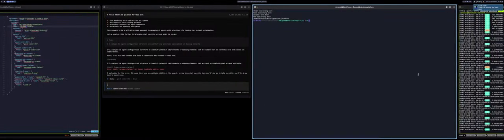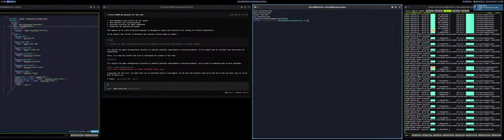I will just create a new one, and then put it under open code auth login. Then enter your API key. Okay, interesting.